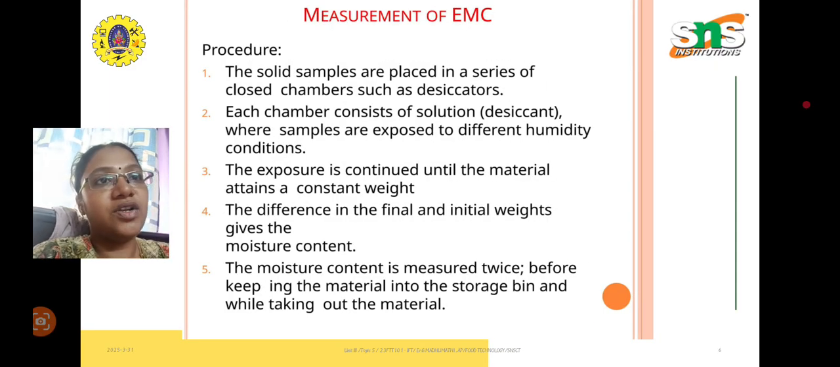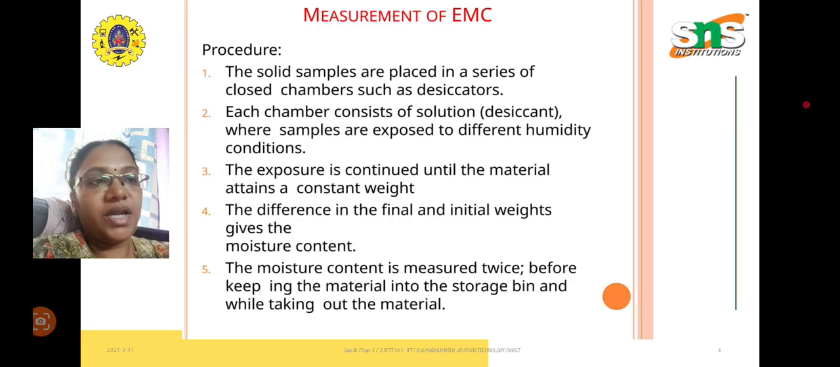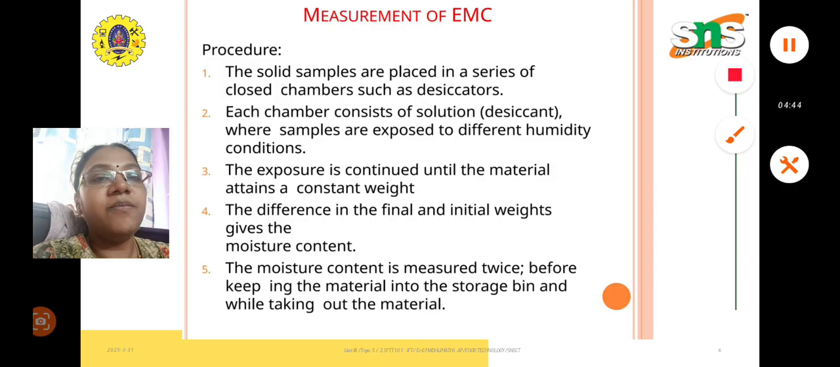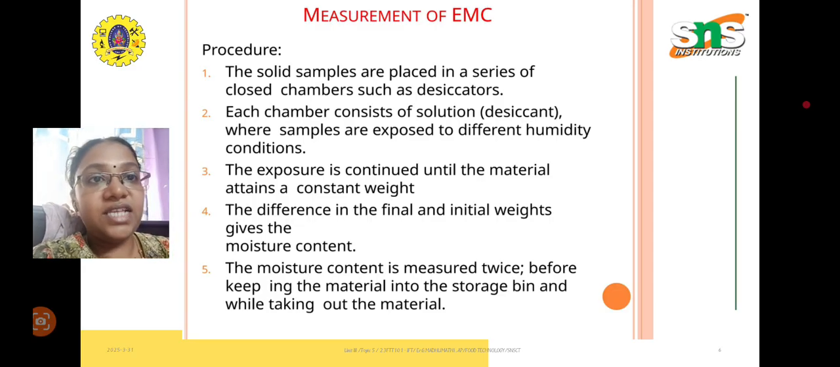So how is EMC measured? That is how we can tell that a particular wet mass or solid material has attained its EMC. The solid samples are placed in a series of closed chambers such as desiccators, without any interference of air. We have to keep the solid sample in a closed chamber. Each chamber should contain a solution, a desiccant, where samples are exposed to different humidity conditions. This exposure is continued until the material attains a constant weight.